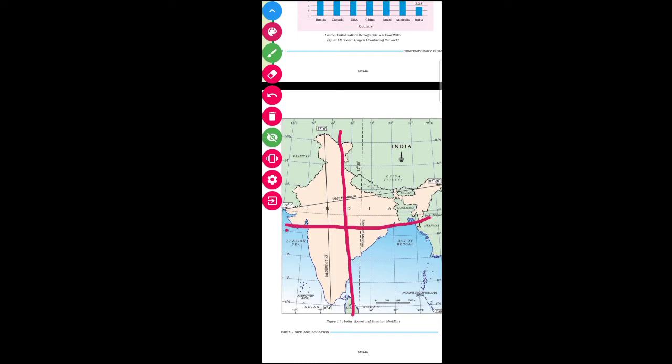We all know that 0 degree latitude, which we call the equator, passes through Africa, and the Tropic of Cancer, which is 23.5 degree north latitude, passes through our country India. We will also learn that there are 8 states in India through which the Tropic of Cancer passes.